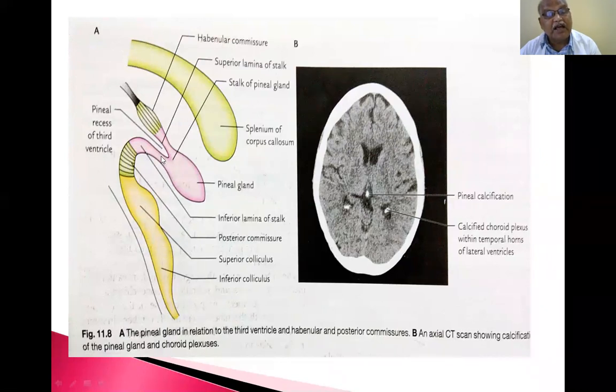So this inferior lamina is connected to the midbrain. This is the habenular commissure. So the superior lamina of the stalk of the pineal gland is connected to the habenular commissure. The inferior lamina of the stalk of the pineal gland is connected to the midbrain. Superior colliculus is midbrain.